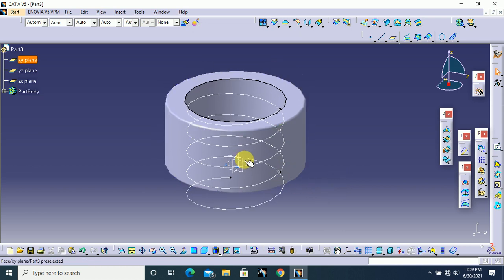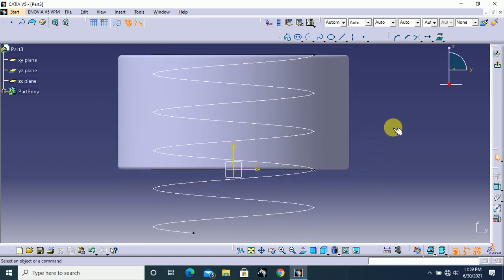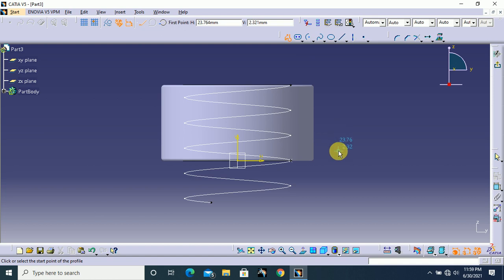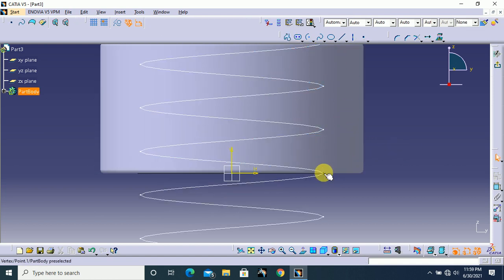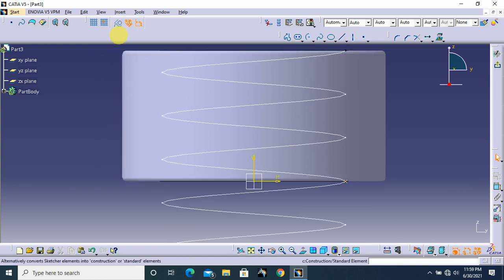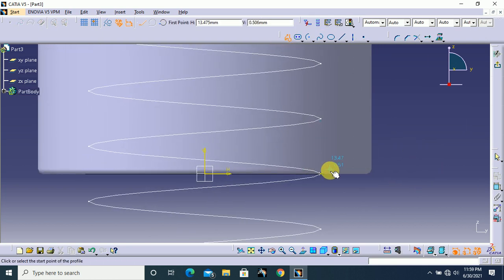Next, select YZ plane and go to sketch. Here draw this profile. Before that, get this point by using this 3D project element. After that, turn this to construction mode. Now draw this profile.